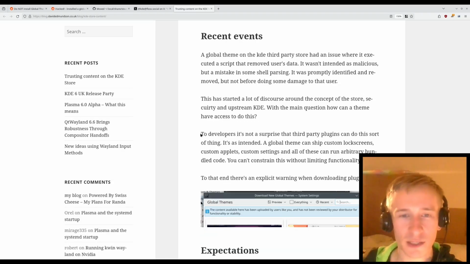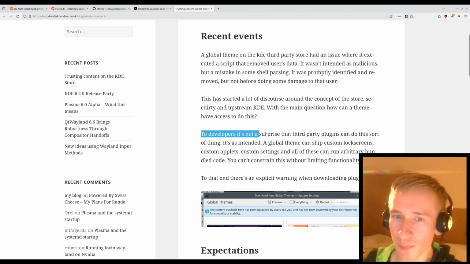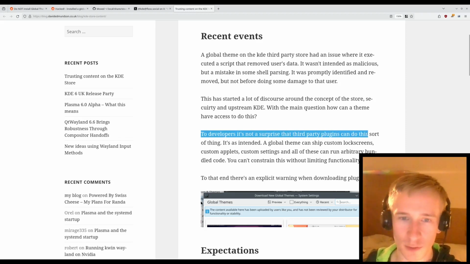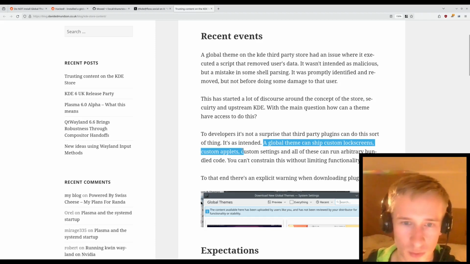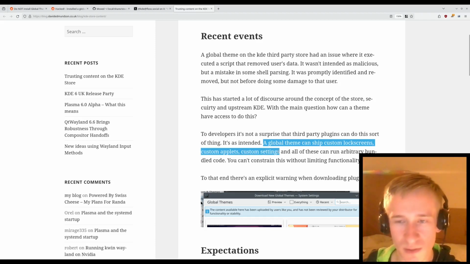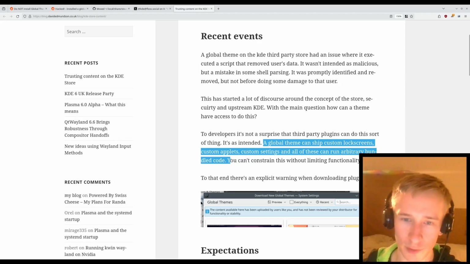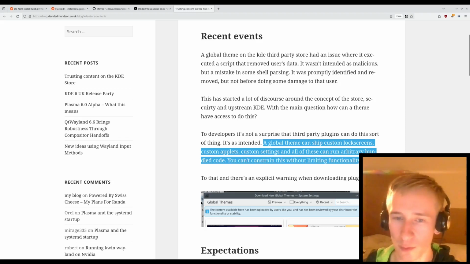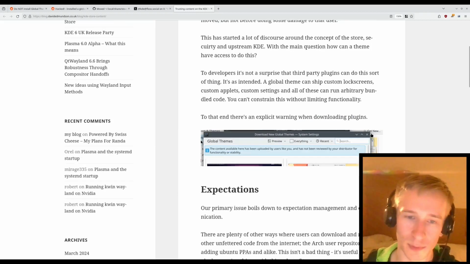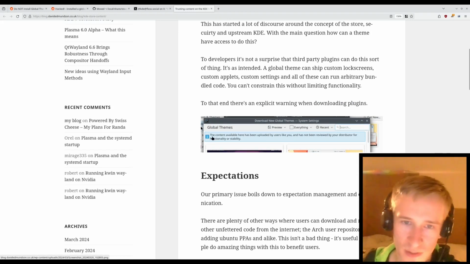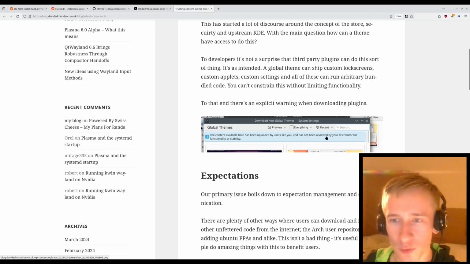It's interesting here to see the perspective from developers versus users. To developers, it's not a surprise that third-party plugins can do this sort of thing. It's as intended. A global theme can ship custom lock screens, custom applets, custom settings, and all of these can run arbitrary bundled code. You can't constrain this without limiting functionality. To that end, there's an explicit warning when downloading plugins. The warning says, "The content available here has been uploaded by users like you and has not been reviewed by your distributor for functionality or stability."